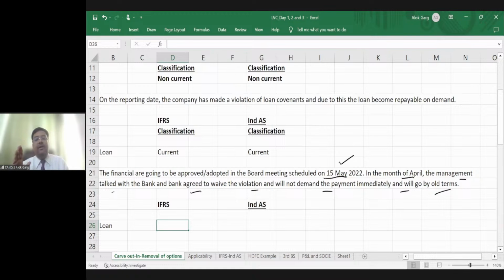I mean to say, the issue has been settled and this liability is no more a current liability. Right? For example, when next year you will prepare a financial statement, still 3 years and 7 months are yet to pass. So in the next year, you will show this liability as a non-current liability. So in your view, what should be the classification of this liability? Whether this event should be considered as an adjusting event or non-adjusting event? What is your view?